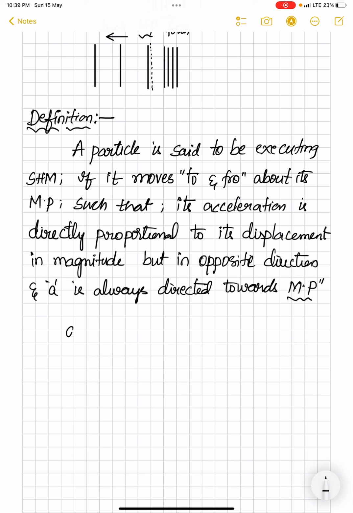If I describe a as the acceleration of the particle, and y as its displacement, then on the whole the definition can be written in expression form as acceleration proportional to displacement in magnitude but taken in opposite direction.